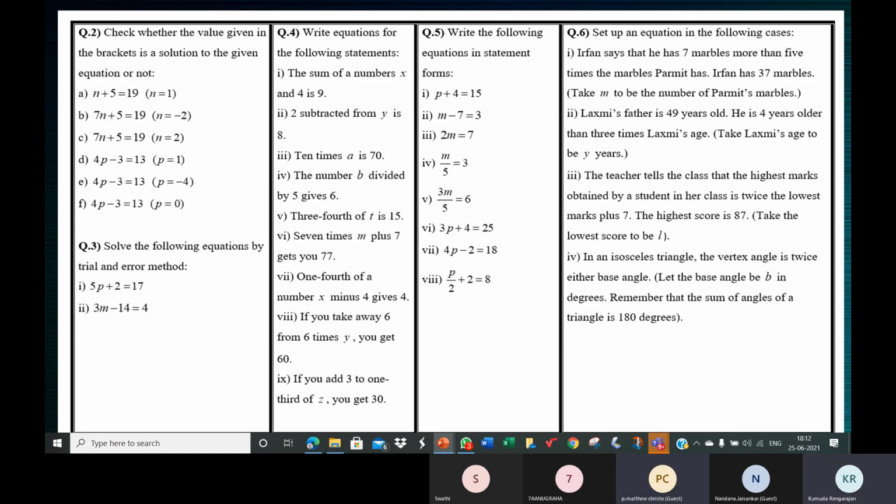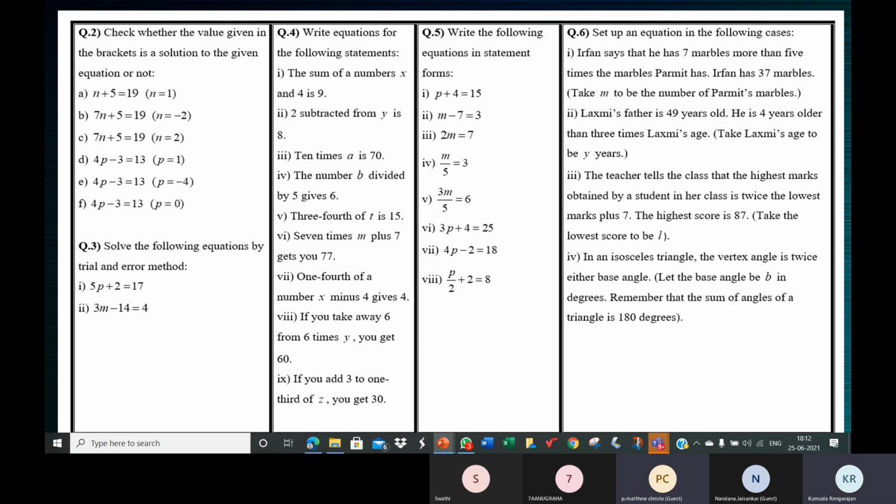Ma'am, 2 subtracted from y is 8, so we should write 2 minus y is equal to 8. Now, if this was classroom, I would have come and really pinched you. What did I tell you the last class? What have we been learning from first standard? What comes after from?